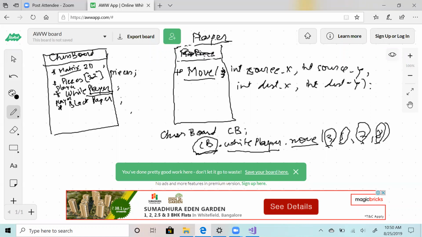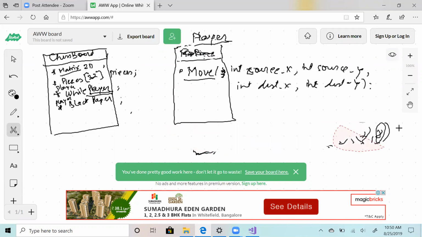Yeah, but what I'm trying to understand is, is chessboard not doing a lot of stuff? I mean, it has to figure out whether this piece belongs to a player or not as well. Why does it need to figure that out? Because a white player can't move the black pieces. In chessboard we have 32 pieces, right? Yeah, that's right. So chessboard has all the information.